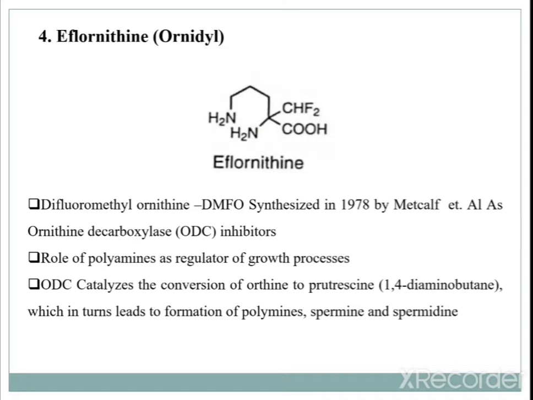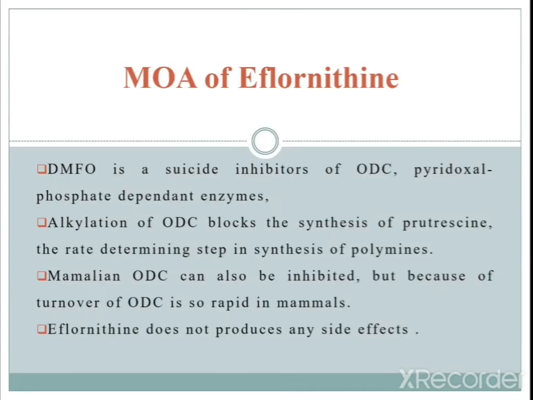ODC catalyzes the conversion of ornithine to putrescine, basically 1,4-diaminobutane, which in turn leads to the formation of the polyamines spermine and spermidine.